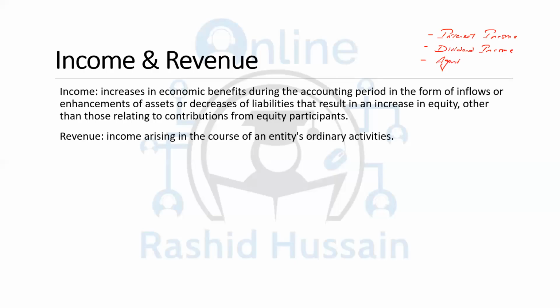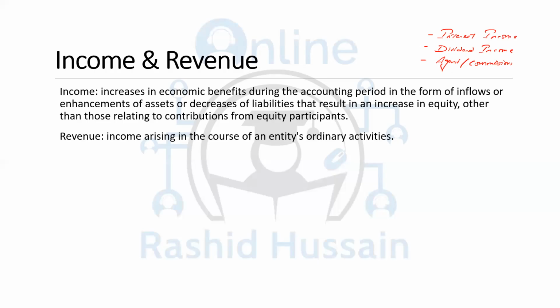This agency fee and these commissions are recorded as income, not revenue, unless your ordinary activity is earning agency fees or commissions.